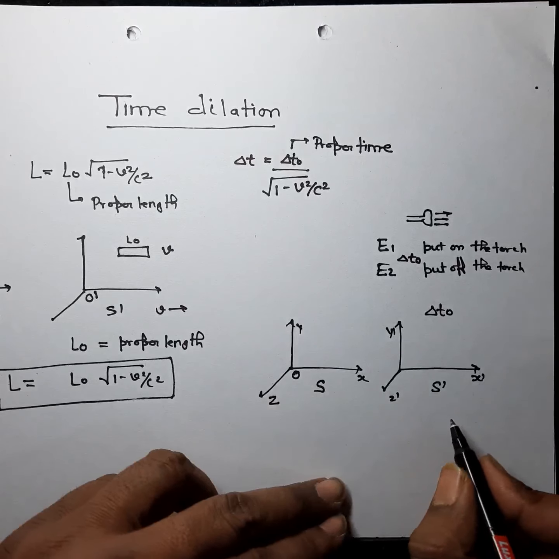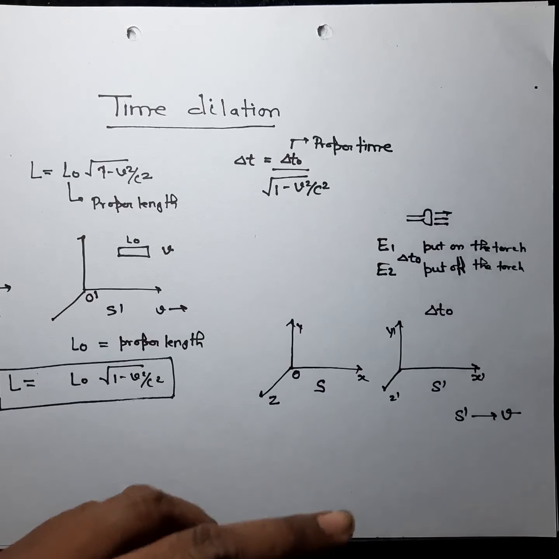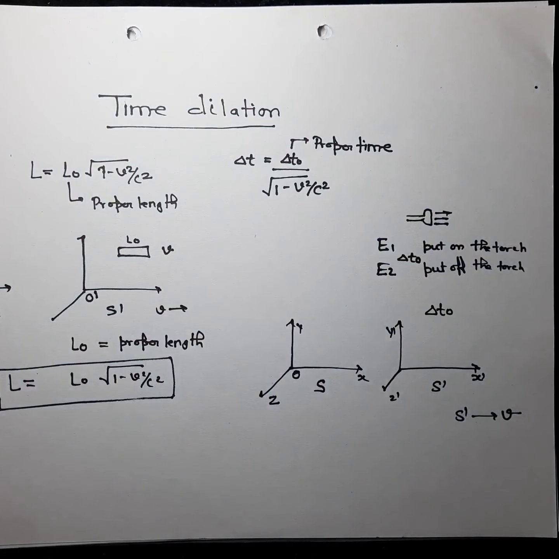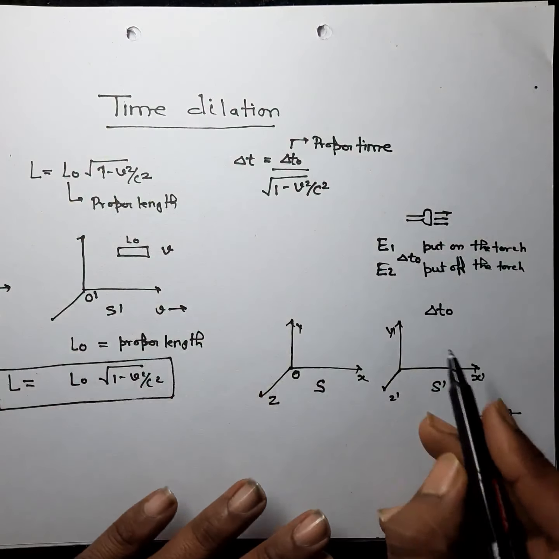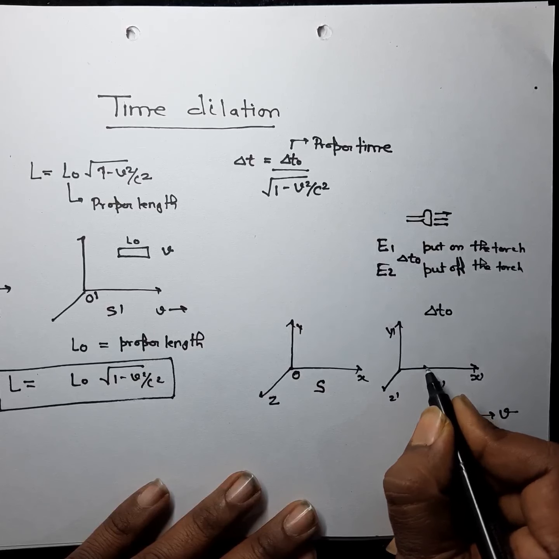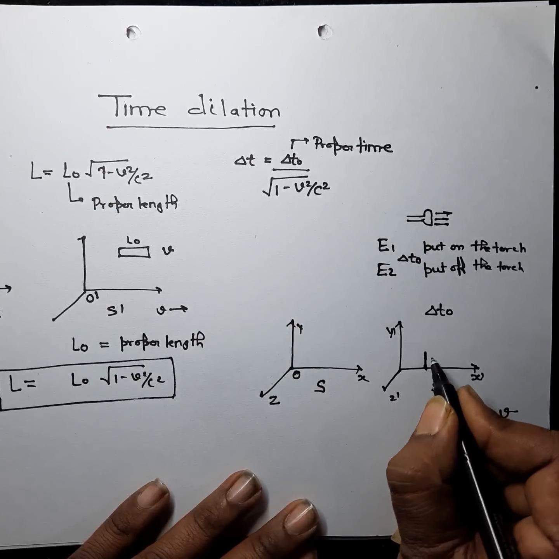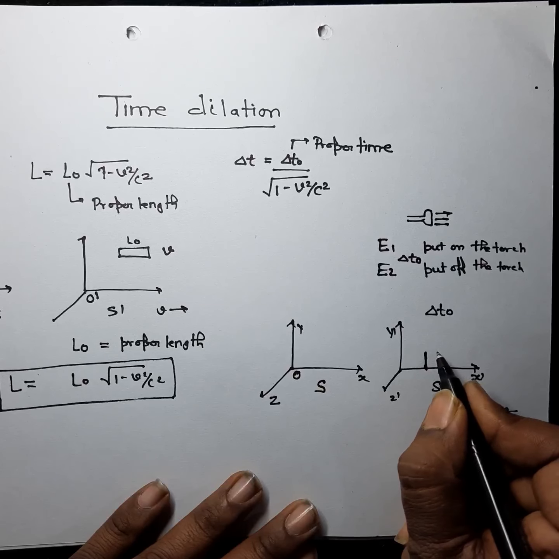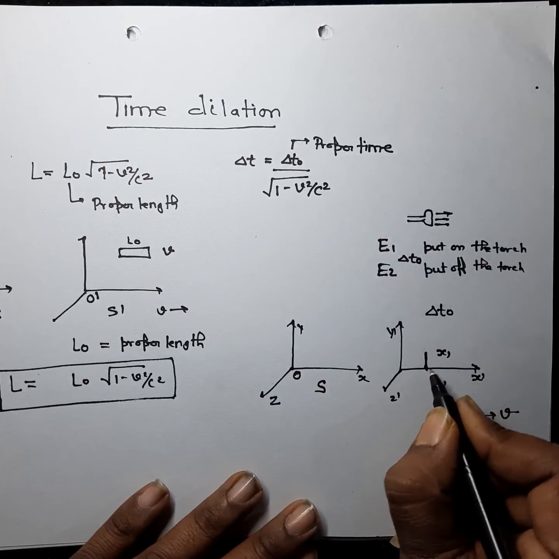We further assume that S dash is moving with velocity v. Suppose you have a torch and you are at rest in the S dash frame of reference, and you put on the torch. This event takes place at some time, at some position in space.